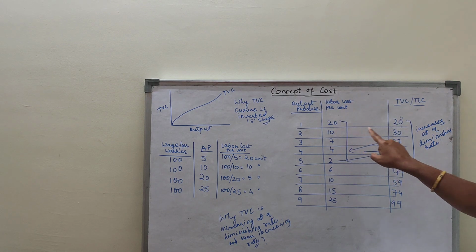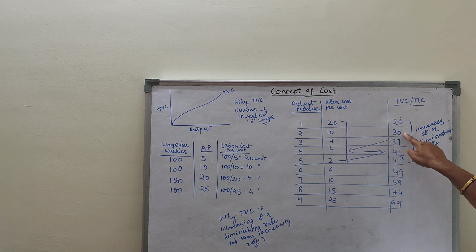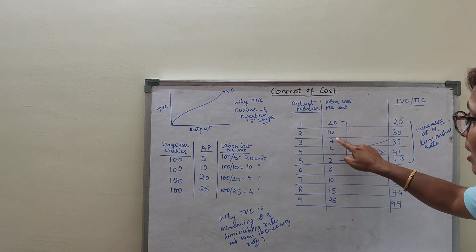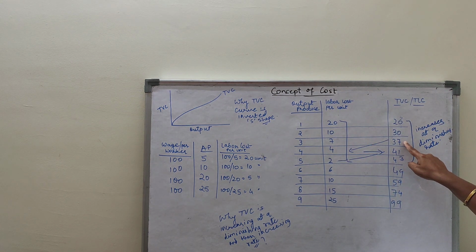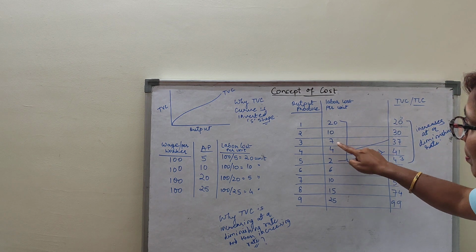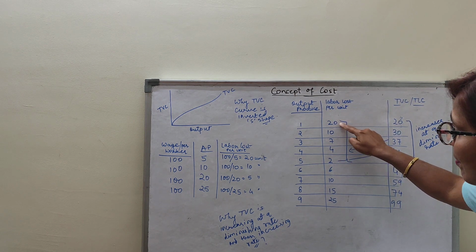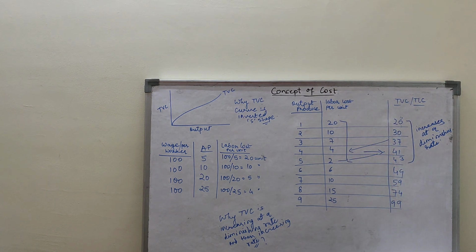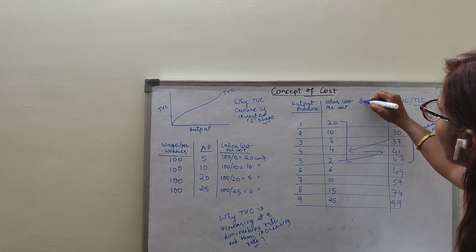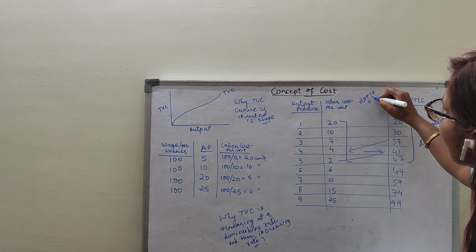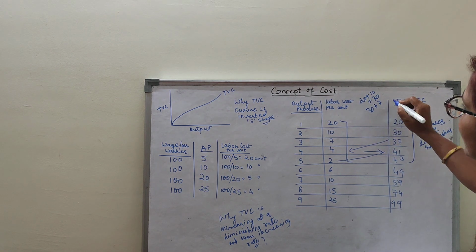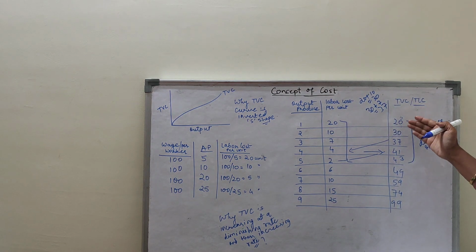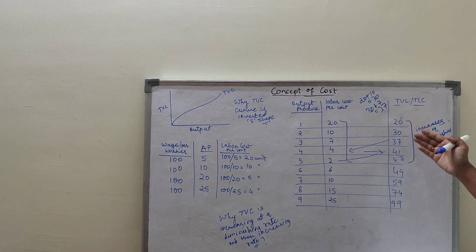First I was adding 10, so 20 becomes 30. Then I added less, 7, so 30 plus 7 is 37. Again, I added 4. That means I am adding less. First I was adding 20, then 20 plus 10 is 30, then 30 plus 7 is 37, isn't it? So I can see that I am adding less and less cost for every additional unit of output.